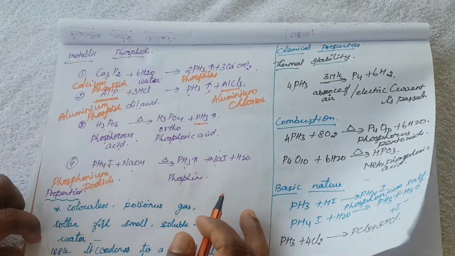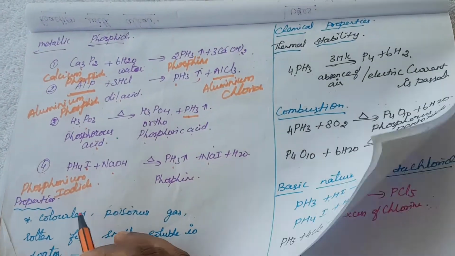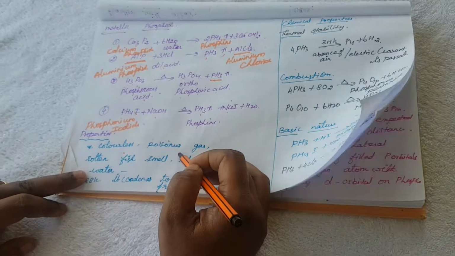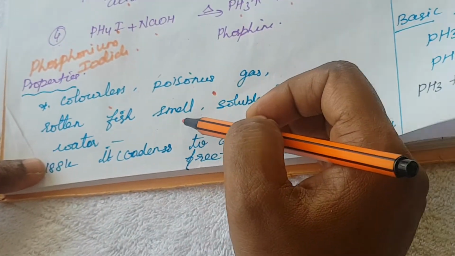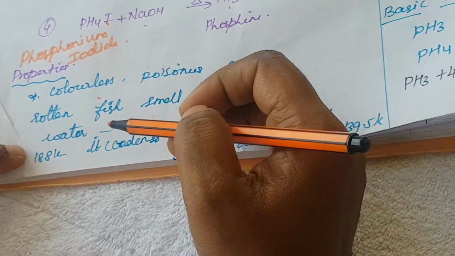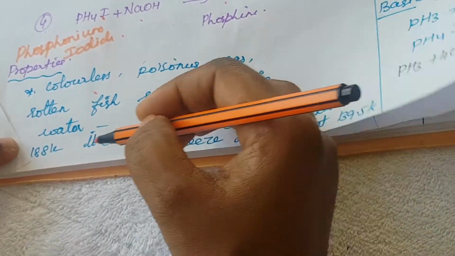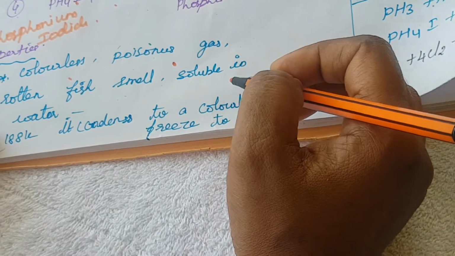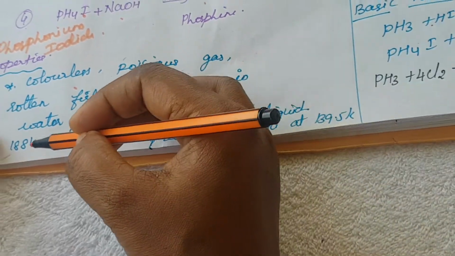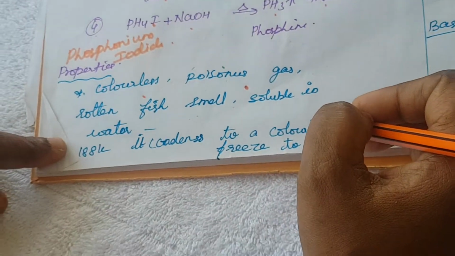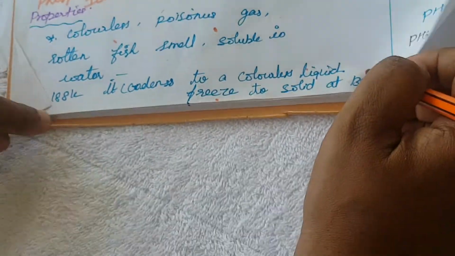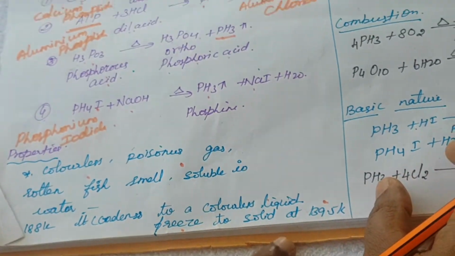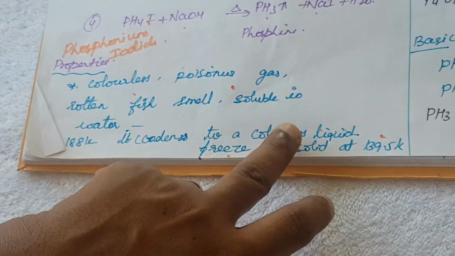Next one is the properties. What are the properties? It is a colorless poisonous gas with a rotten fish smell, soluble in water, and at 188 Kelvin it condenses to a colorless liquid. So only after 188 Kelvin is it converted into liquid, and it freezes to a solid at 139.5 Kelvin. Those are the physical properties of phosphine.